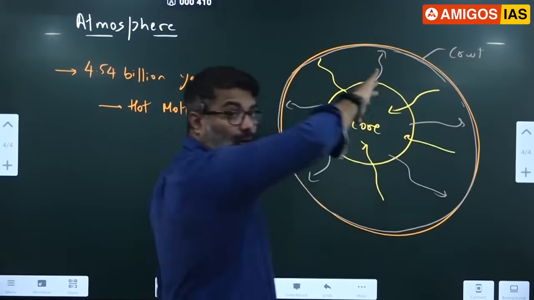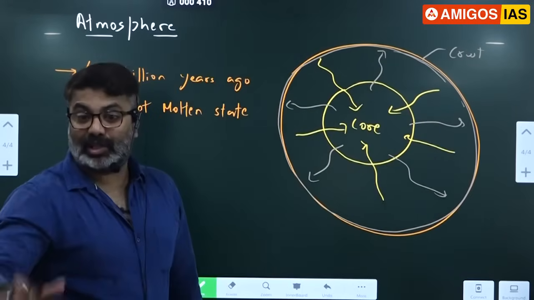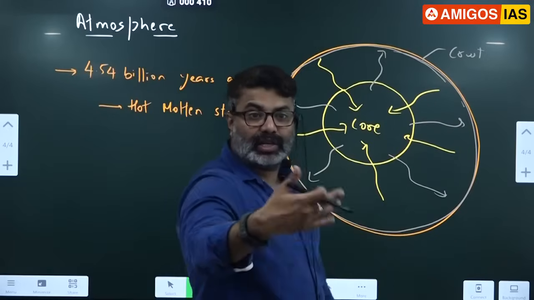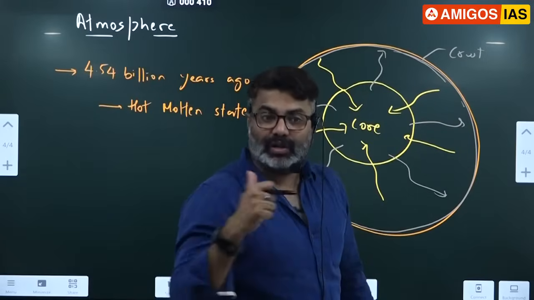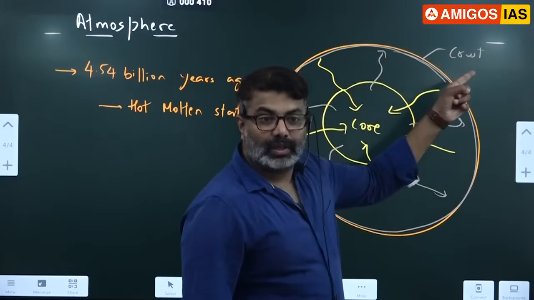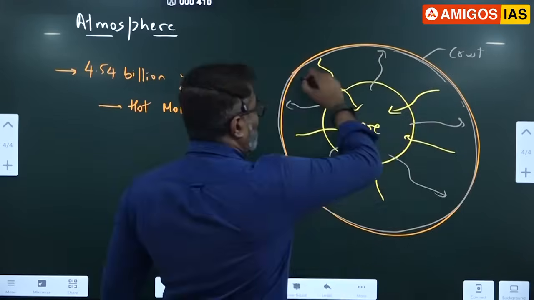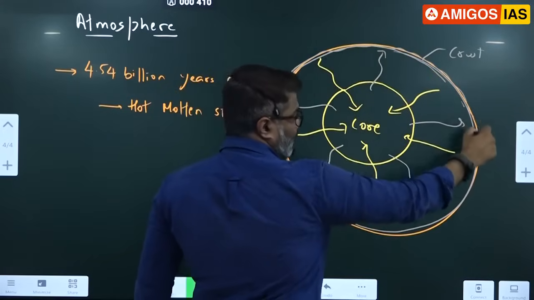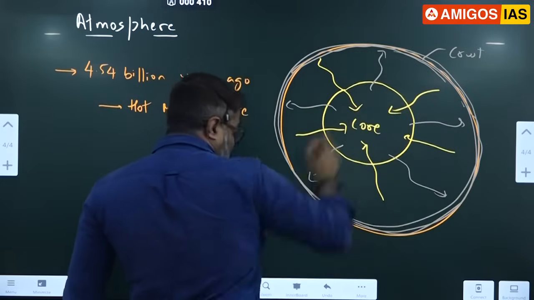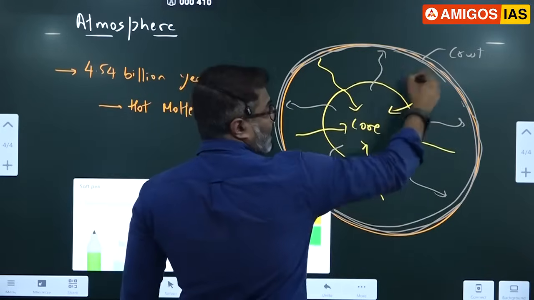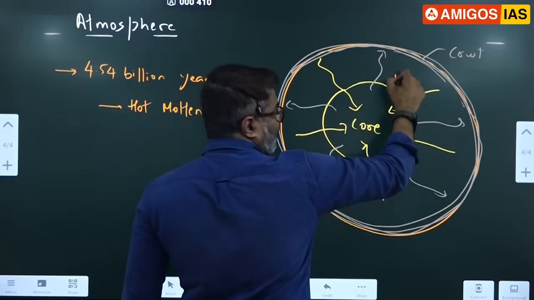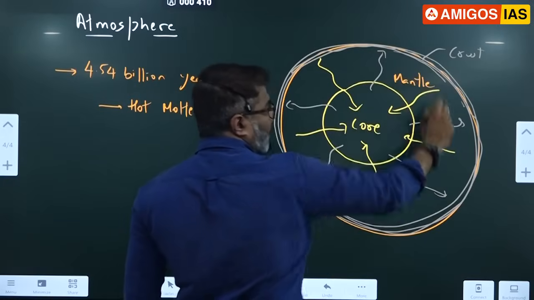So the crust is the outermost layer containing low density minerals and gases, like hydrogen, helium, argon, krypton, xenon. Where are they? Here, in the crust, the outer layer. The intermediate layer, which is neither near the crust nor the center, is called the mantle.